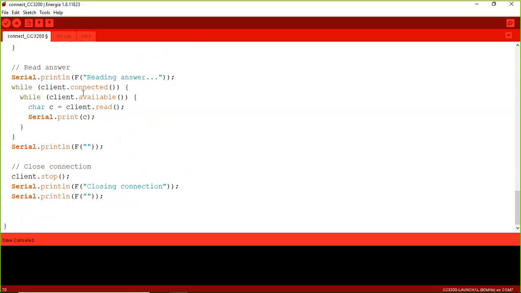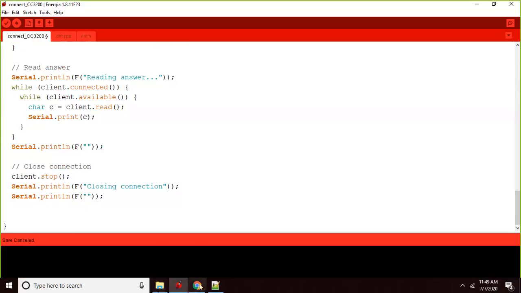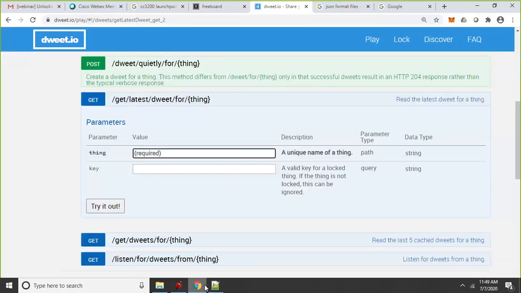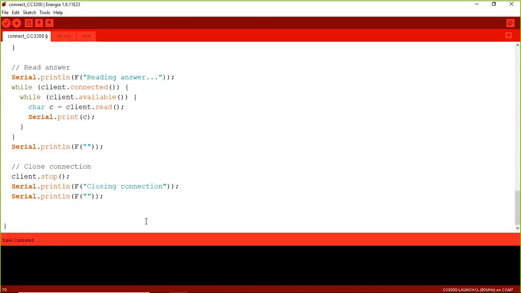After that, what is happening in the website dweet.io? As you know, dweet.io will receive the information and convert that into JavaScript Object Notation, a JSON file. Then the JSON file information is shared back as a response to the CC3200. That is why we need to read the information from dweet.io. That is what is happening over here. Look at this, reading the answer.